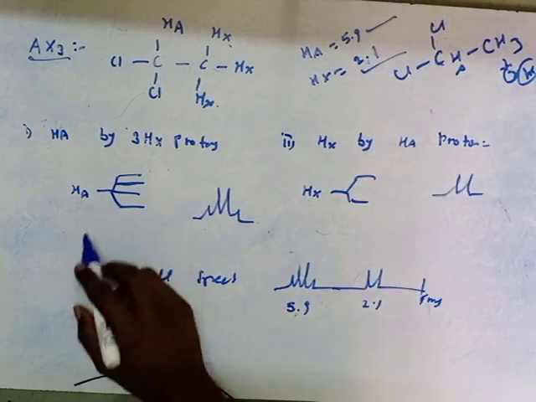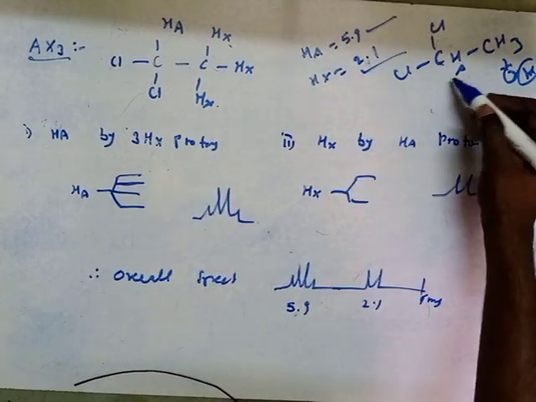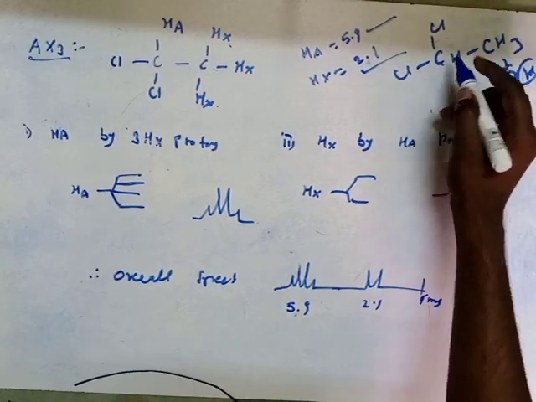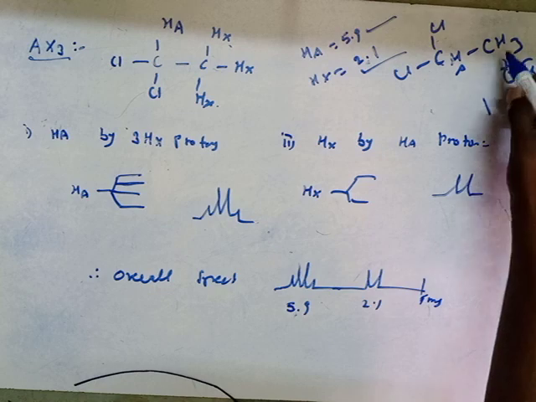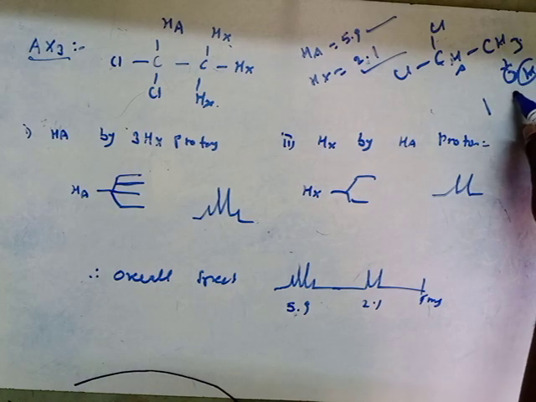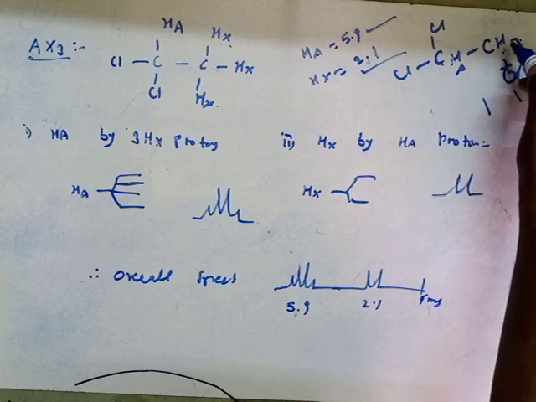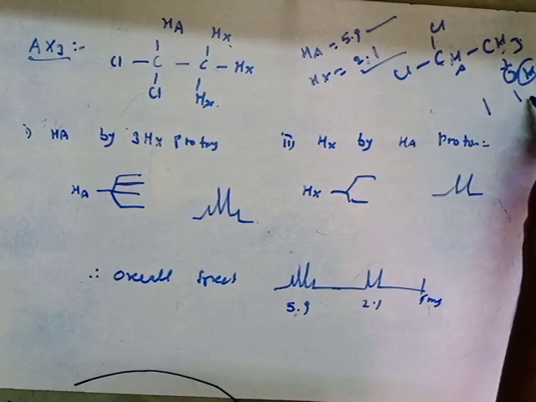Now see how it will be. This type of proton will give one signal, and these 3 type of protons will give one signal, because here the chlorine environment is present, and this is another environment, that's why we get 2 types of signals.